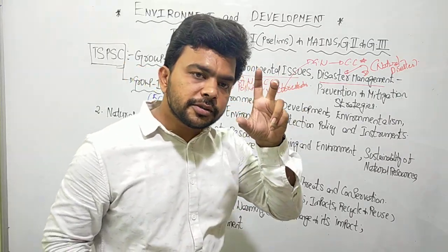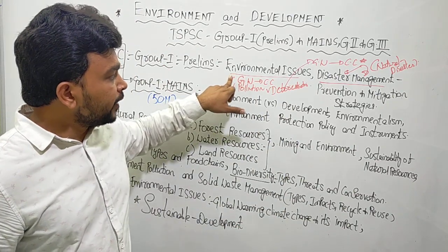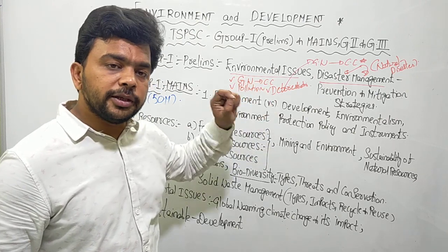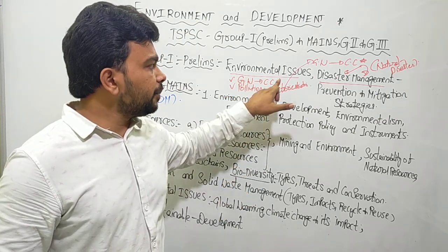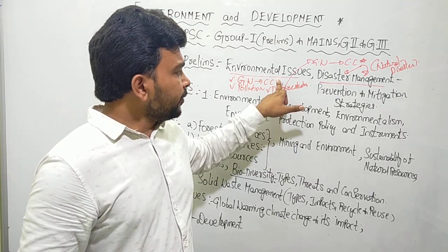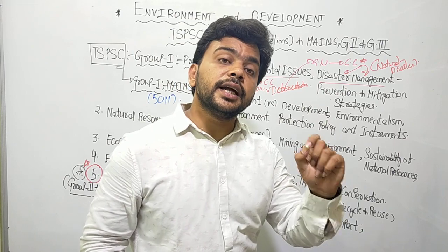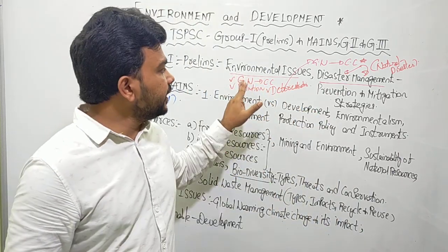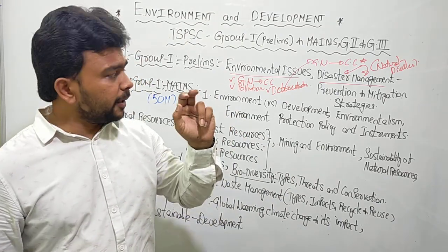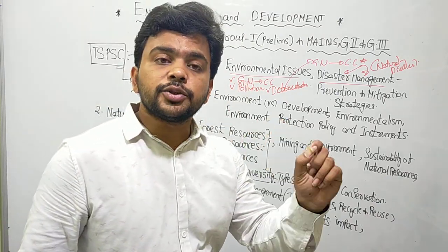Apart from that, we focus specifically on present day environmental issues like global warming: how global warming is happening, what the causes of global warming are, what the impacts of global warming are, and how global warming is related to climate change. One of the impacts of global warming is the increase in natural disasters.